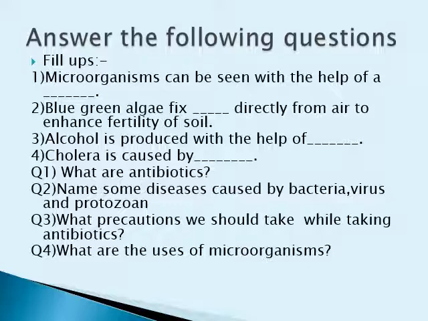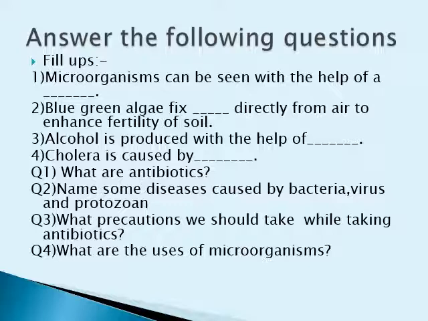Next question says, name some diseases caused by bacteria, viruses, as well as protozoans. So the diseases caused by bacteria are typhoid, tuberculosis.